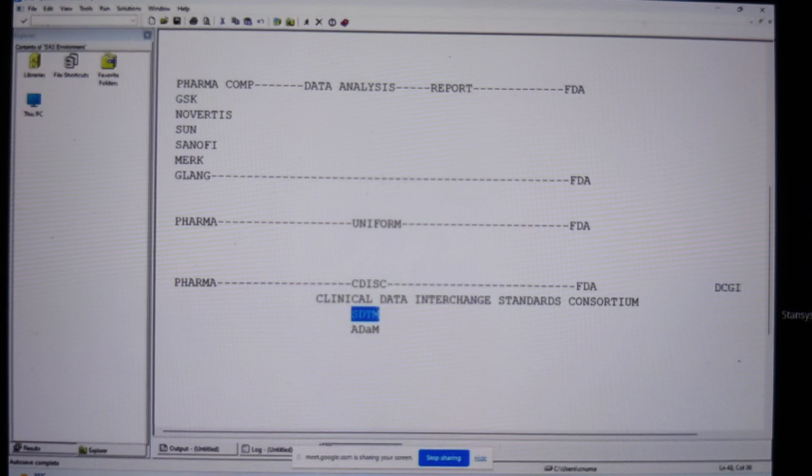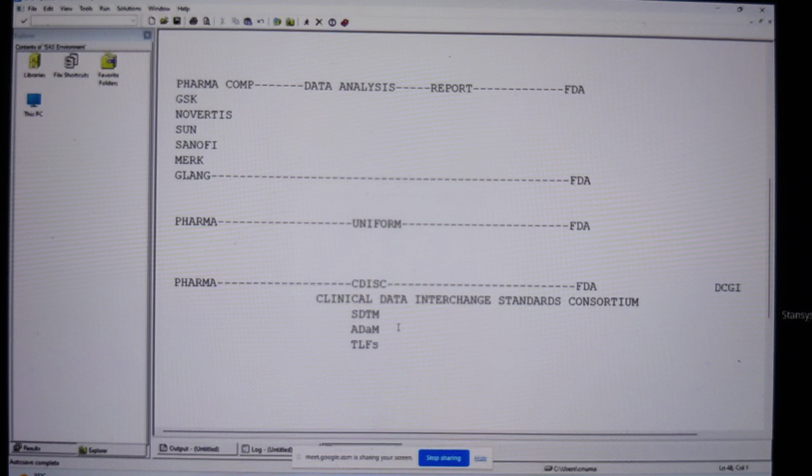You know what SDTM means? Study data tabulation model. ADaM means analysis data model. And we have one more important thing, tables, listings, figures, or graphs. I cannot say that these are guidelines, but we are going to follow this also. CDISC has proposed one more guideline, which is not important for you as a SAS programmer, but as clinical data, it is important.